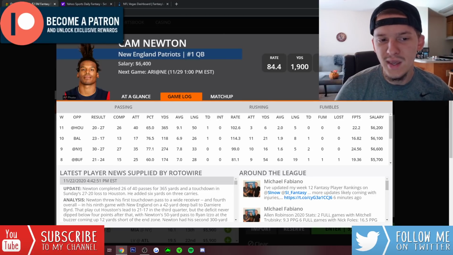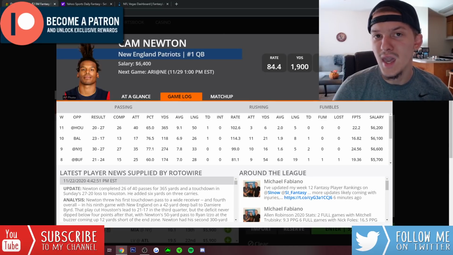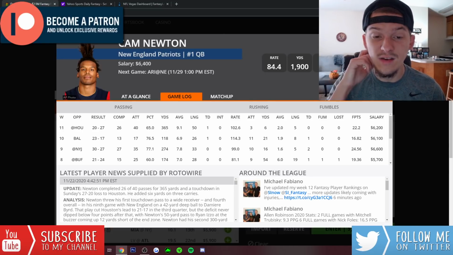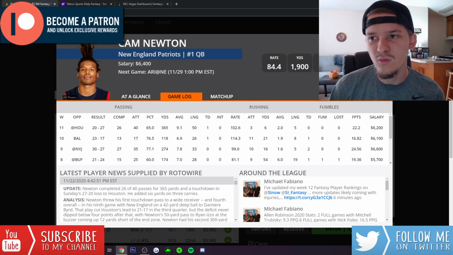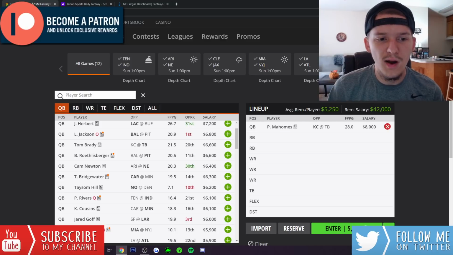We want to play Cam in games where he's throwing the ball 35, 40 times, like he did against Houston, like he did against the Jets. When he only throws the ball 20, 25 times, rarely do you get ceiling games from Cam. You want the Patriots to be playing from behind. That's when Cam, in terms of his fantasy upside, is just the best, when they're having to throw. I think that will be the case this week, so I do like Cam at 6,400.